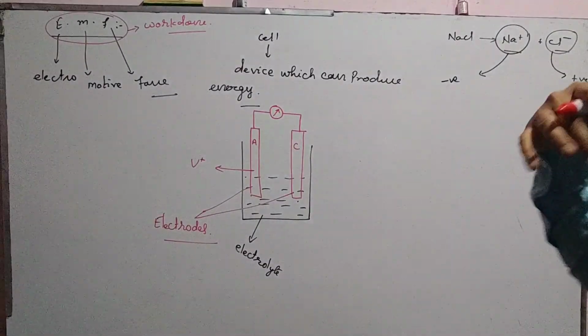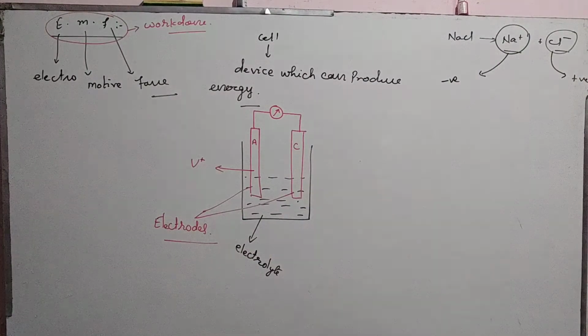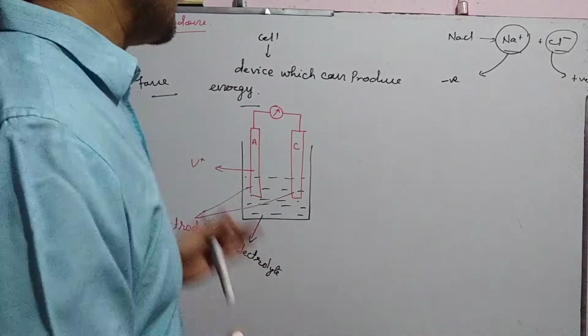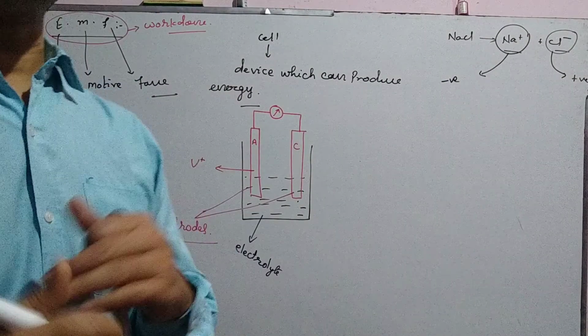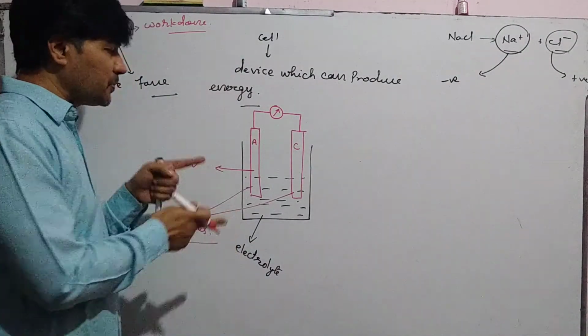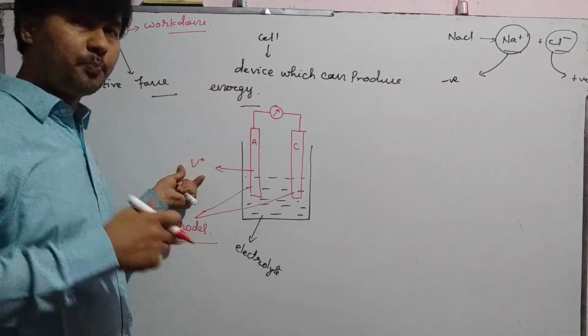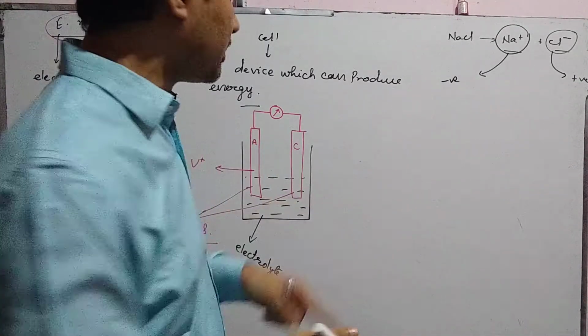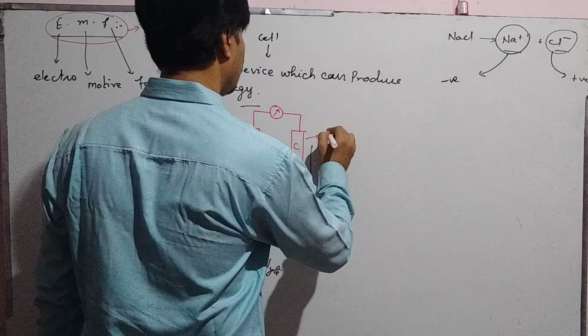A is at higher potential. Let us suppose A is at higher potential than electrolyte and C is at lower potential than electrolyte. So potential difference between A and electrolyte is positive potential, and potential difference between C and electrolyte is negative potential. Let us suppose.